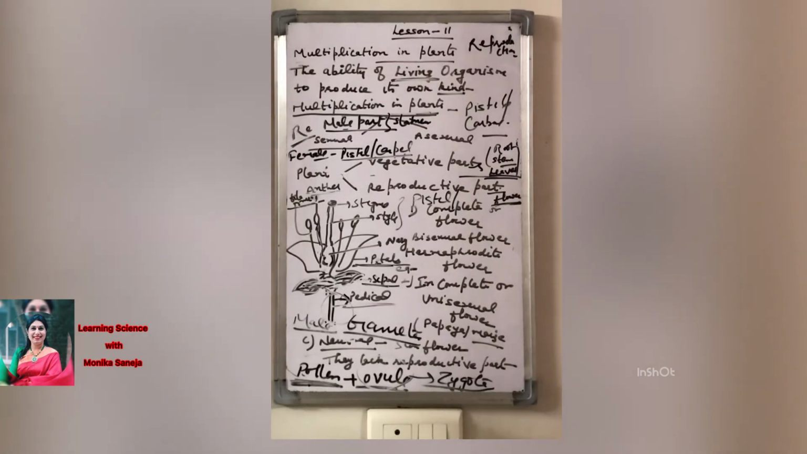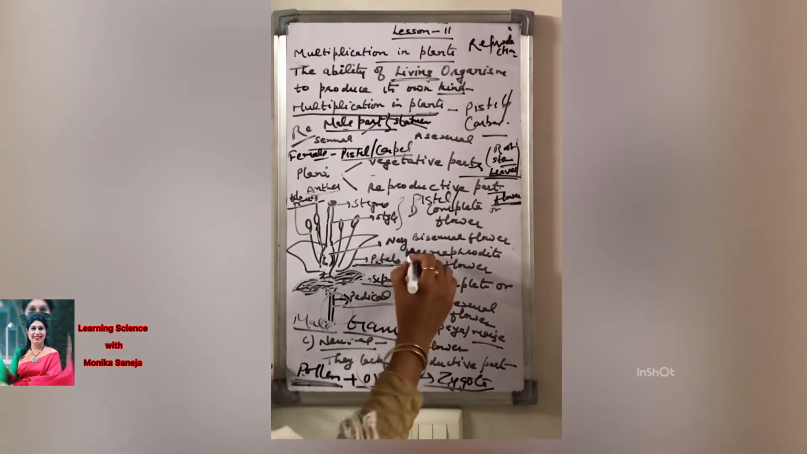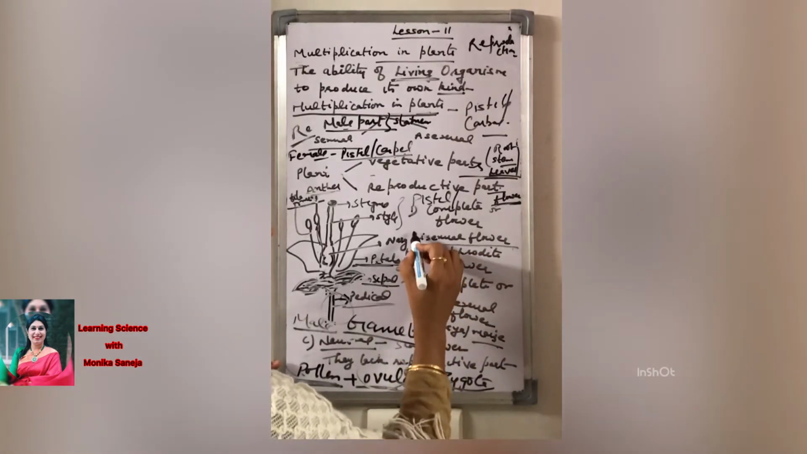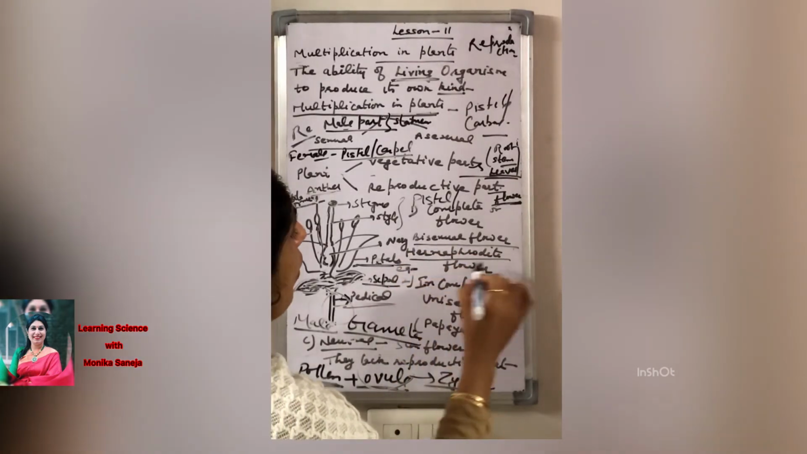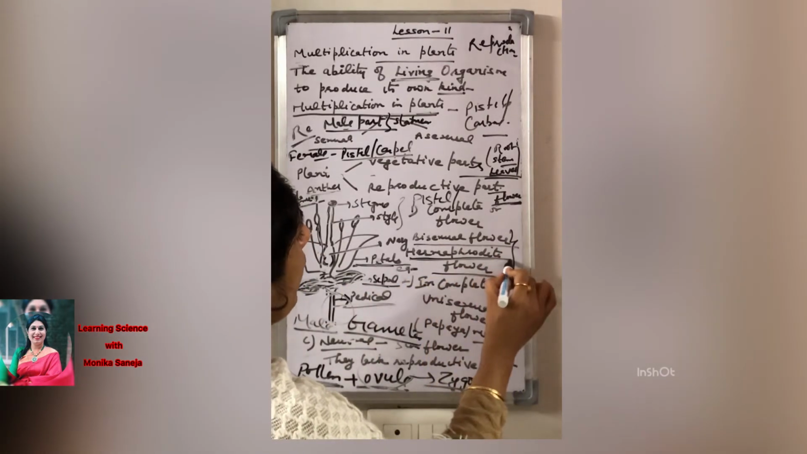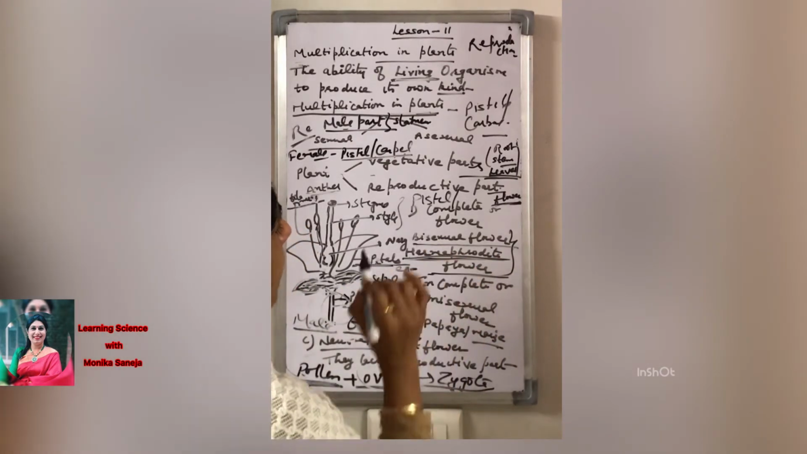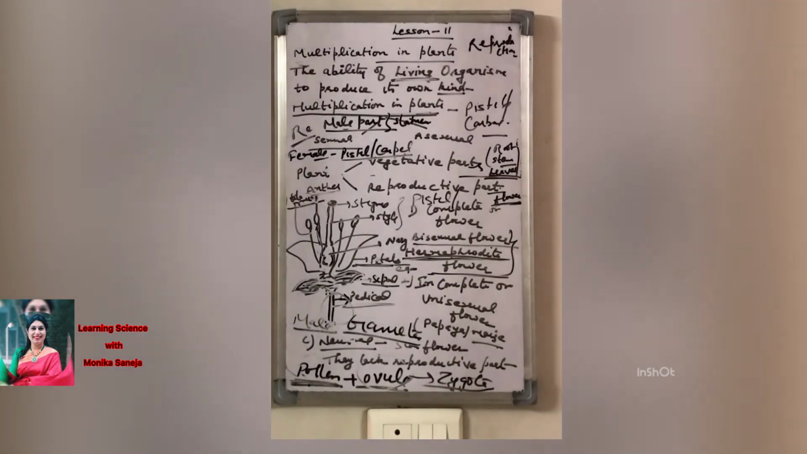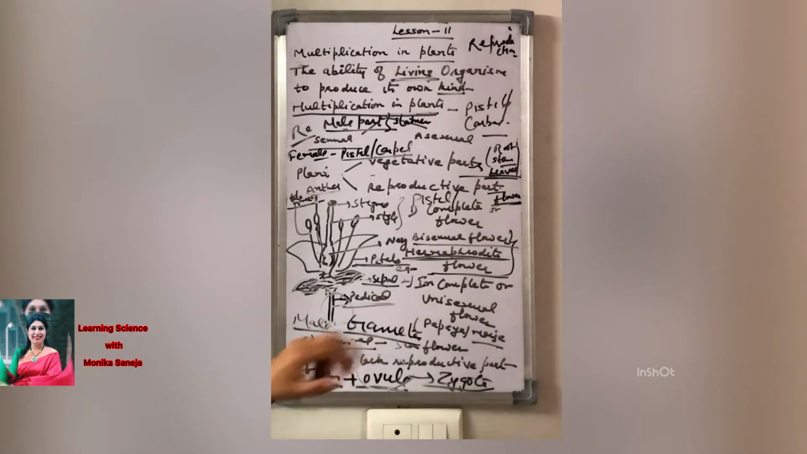Now, there are different types of flowers. I am just discussing the different types of flower in a flowering plant. The first one is the bisexual flower. Bi means two. It is also called the hermaphrodite, a new term for you. The bisexual or hermaphrodite flower is also called the complete flower.